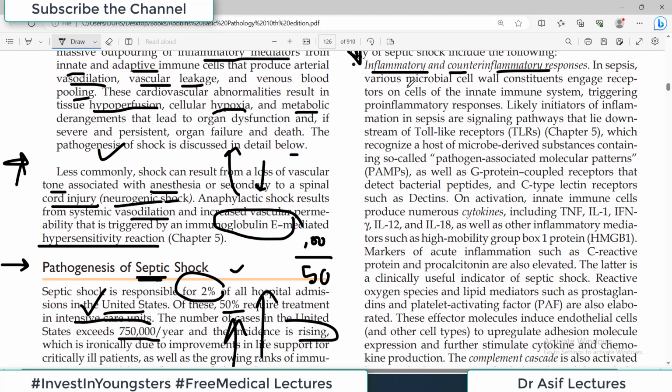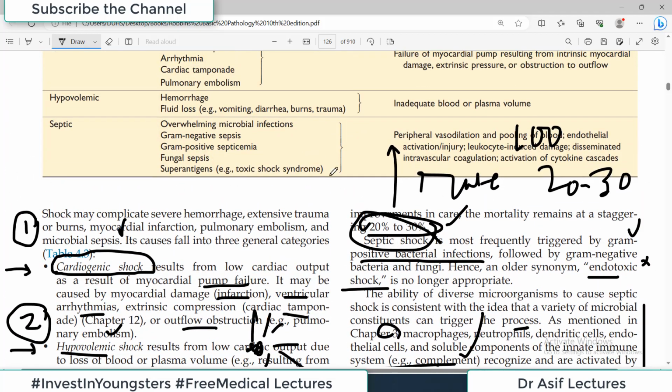In sepsis, various microbial cell wall constituents engage receptors on the cells of the innate immune system, triggering pro-inflammatory responses. Likely initiators of inflammation in sepsis are signaling pathways that lie downstream of TLRs, toll-like receptors, which recognize a host of microbe-derived substances called pathogen-associated molecular patterns, which are called PAMPs. These PAMPs will be on the microbial organism.